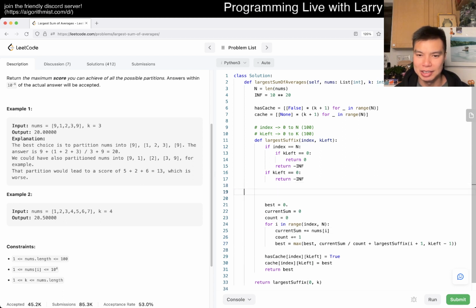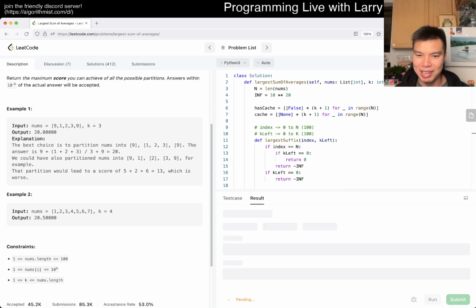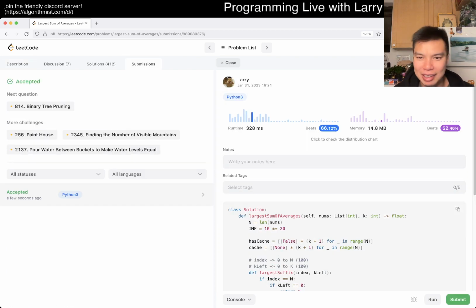I mean, of course we should still check for it. That would be nice, actually use the cache. And that's pretty much it, hopefully. Yeah, this ran actually a little bit slower, but as you can see when you submit, everything is friendly.